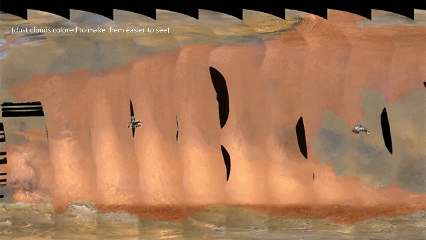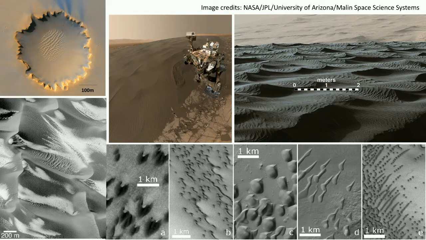Now, the final thing to say is that even if those kinds of winds were blowing you around on Mars, they really wouldn't have much effect. And that's because Mars has air density that's about 100 times less than on Earth. So you really wouldn't feel the force of that wind as much as you would if the same wind speed were blowing on Earth. But those kinds of speeds are enough to move sand and dust around. And that's the main reason that Mars regularly has huge global dust storms that cover the entire planet up in the atmosphere. And also lots of gorgeous dunes and other alien features all over its surface.